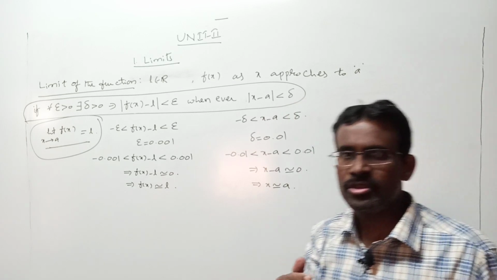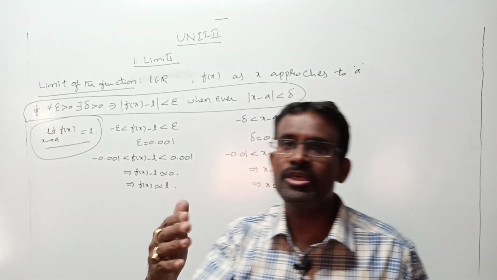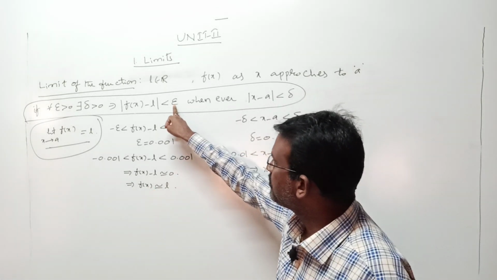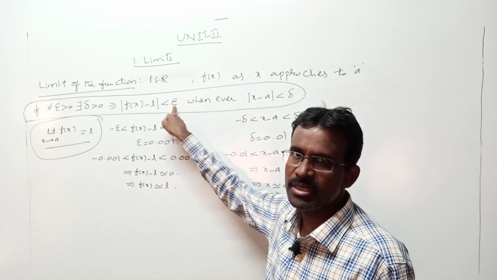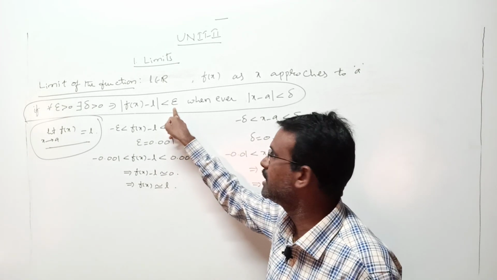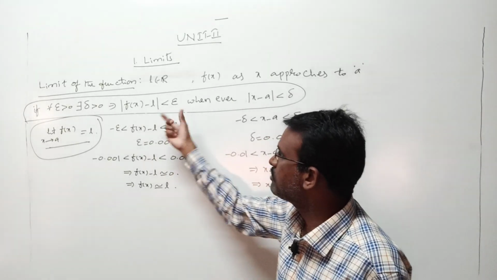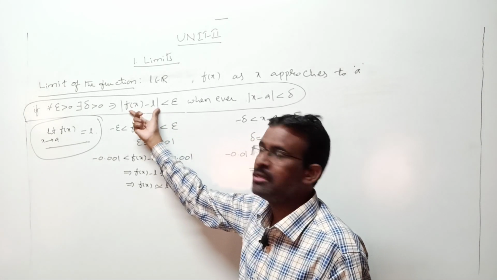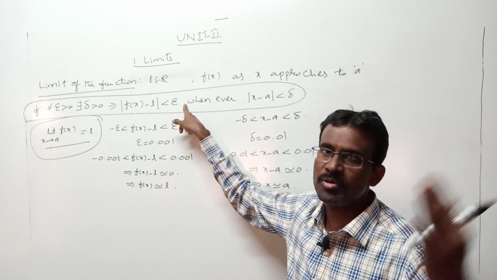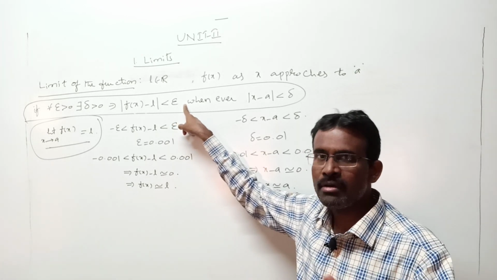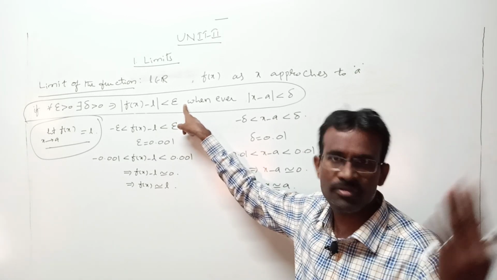But in the problematic part or in other theorems, you can take here epsilon by 2, epsilon by 3, whatever it may be. Depending upon the situation in the question you can take. Here the meaning of this is what? Mod f of x minus l should be less than a least positive real number. That may be epsilon or epsilon by 2 or epsilon by 3, whatever it may be.